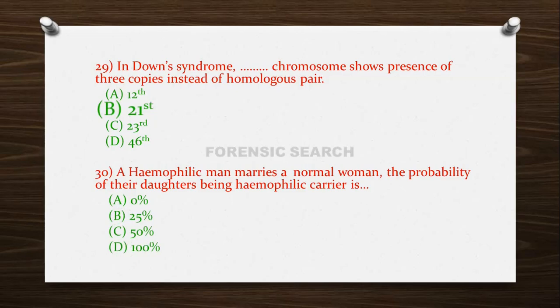So the correct answer of this question is option C, 50%, because when a hemophilic man marries a normal woman, their offspring contain 50% normal sons and 50% carrier daughters. That's why the probability of their daughters being hemophilic carrier is 50%.